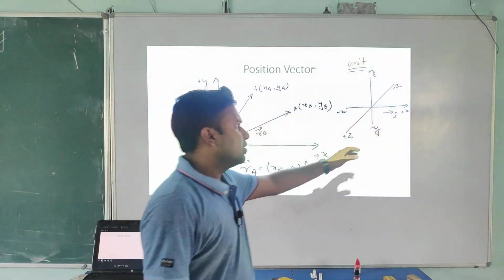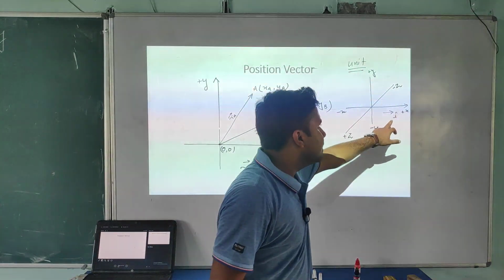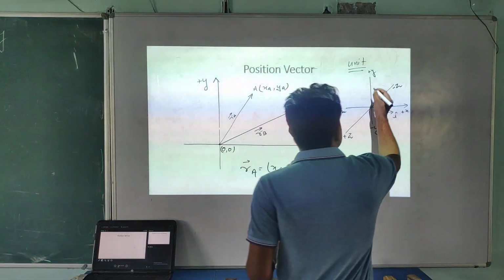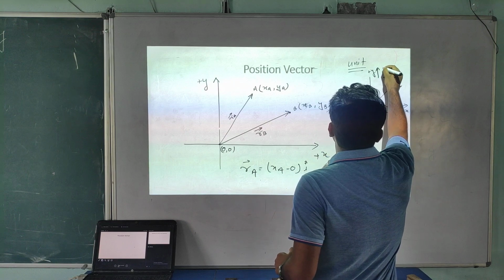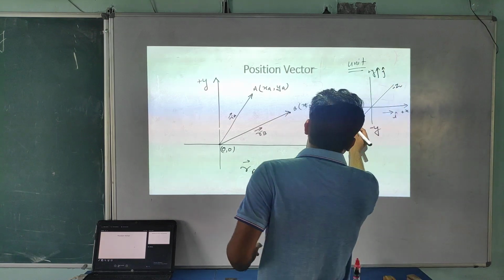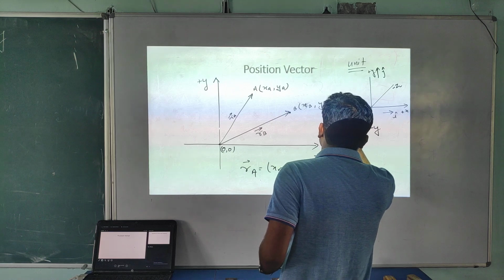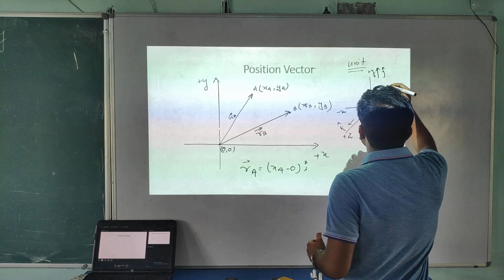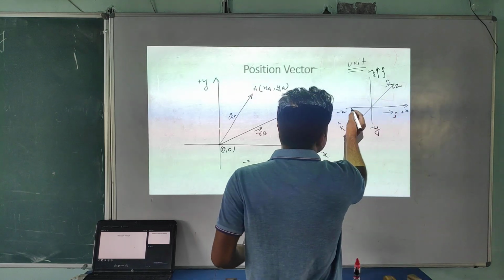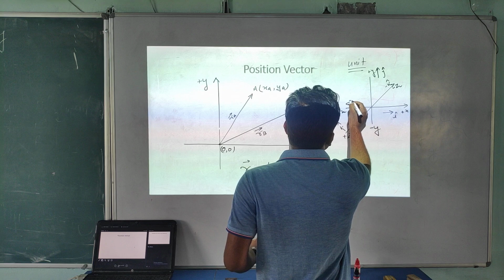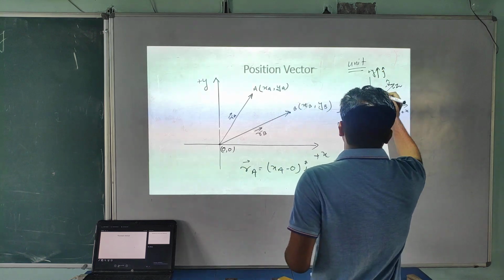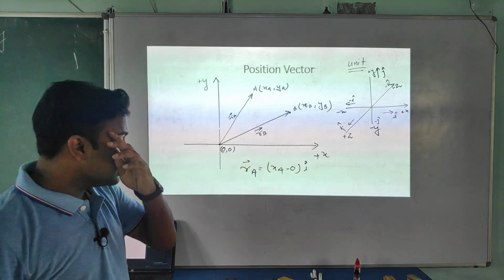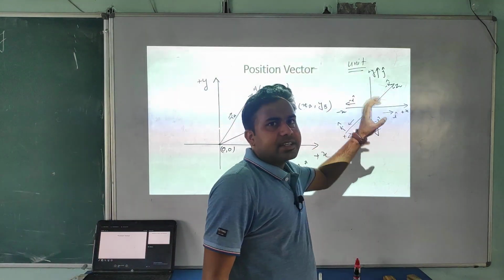It's just a notation. We have taken a notation here, so we will represent the x direction with the I cap, y direction with the j cap, and z direction with k cap. Similarly, you can write for the minus z. Minus z means minus k cap, minus x means minus I cap, and minus y direction is minus j cap. This is the standard direction system.